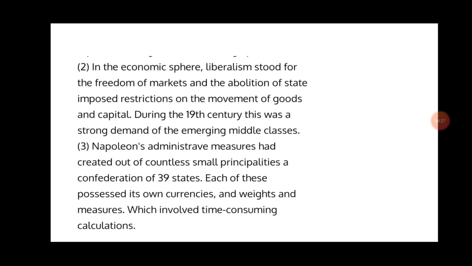So people wanted a uniform currency in place of different ones, because there was a problem in economic development. There were also different weight and measurement systems, which involved time-consuming calculations. It was difficult for traders to trade with different weight and measurement systems.